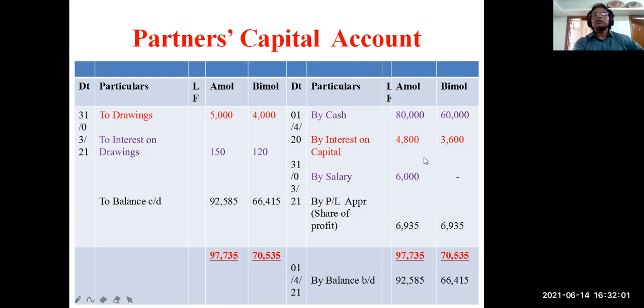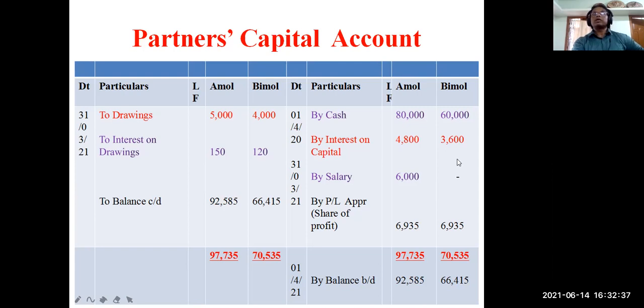So you total, the right hand side is more, and on the left hand side you find the balance. Here you have to give the year ending date, and the next date, balance BD, will be 1st April 21. Think of Amol. Amol's credit side total is 97,735. Bring it to the debit side, and Amol's balance to balance CD is 92,585. You can do it on a calculator: from 97,735 you reduce 5,150, and you get the balance 92,585.